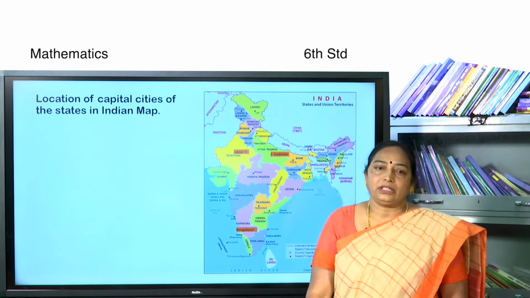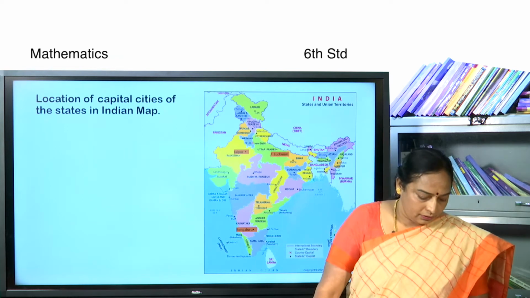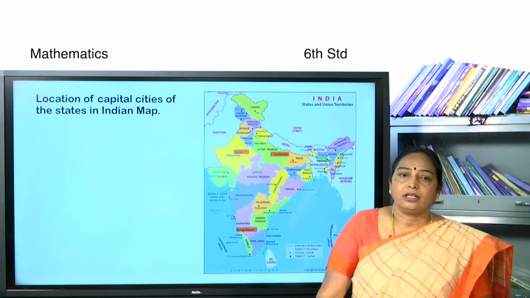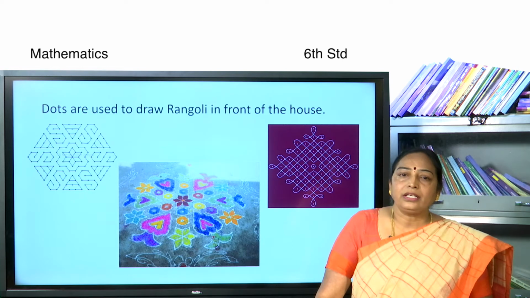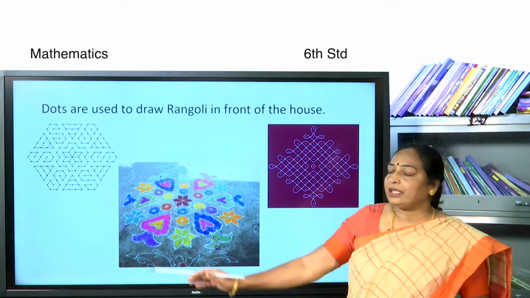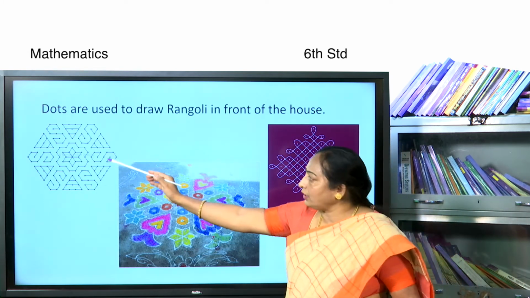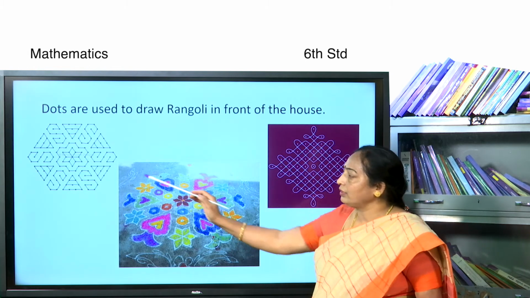Let us see one more situation. Children, you are very fond of art, that is Rangoli art. Dots are used to draw Rangoli in front of houses. So many dots are here. The Rangoli formed by dots. Look here.